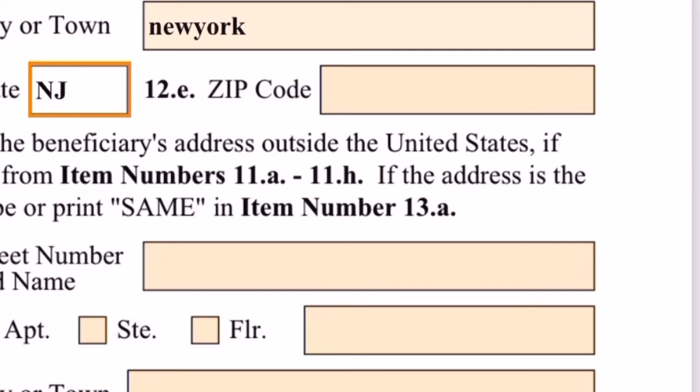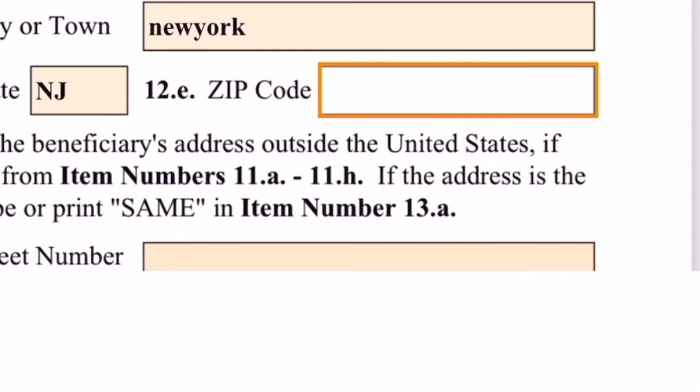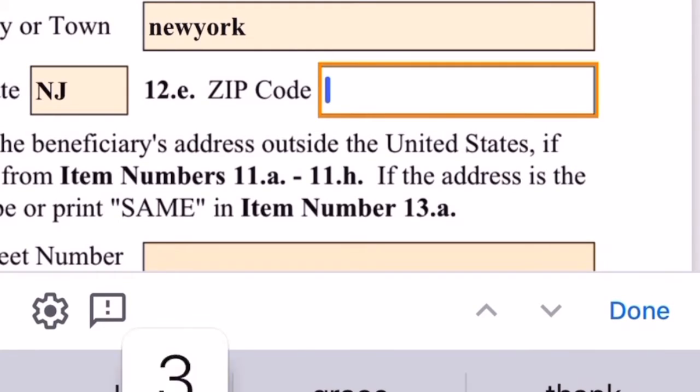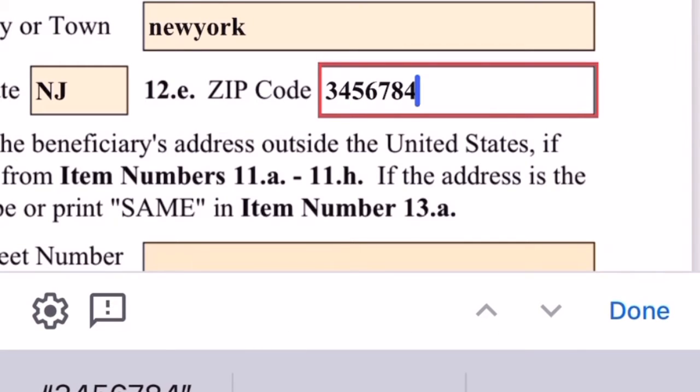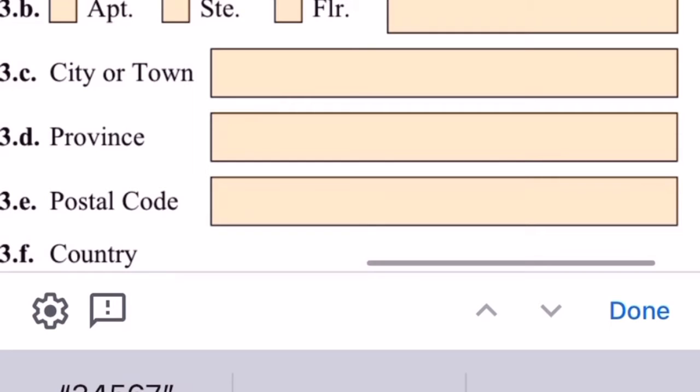As I said, it's for the purpose of this video only. I'm just entering some information. But yes, going along, there's going to be the zip code. Please, you guys, make sure you have your information accurate and updated. This is just for the purpose of this video. And if it doesn't apply to you, you hit not applicable. And there is going to be a separate sheet of paper at the back of the form, page 12, where you enter your extra information.